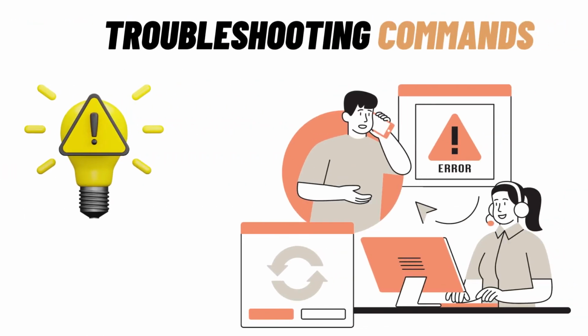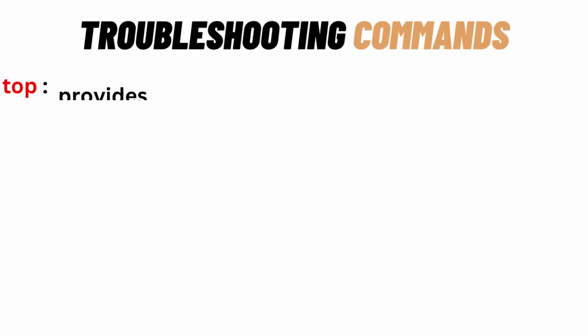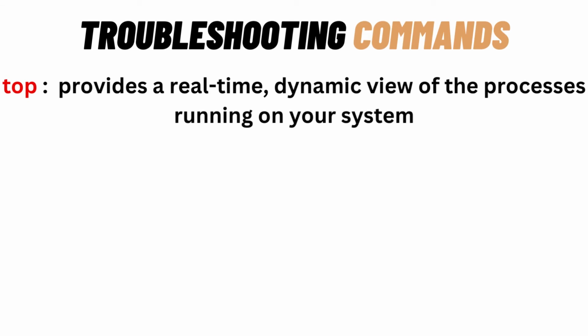Now, let's take a look at some of my top troubleshooting commands, starting with the top command. This command acts as a watchful guardian, showing me real-time data on the busiest tasks and the resources they're consuming. So let's say I had a CPU spike on one of my instances. In order to see what is causing that specific CPU spike, I can run the top command.